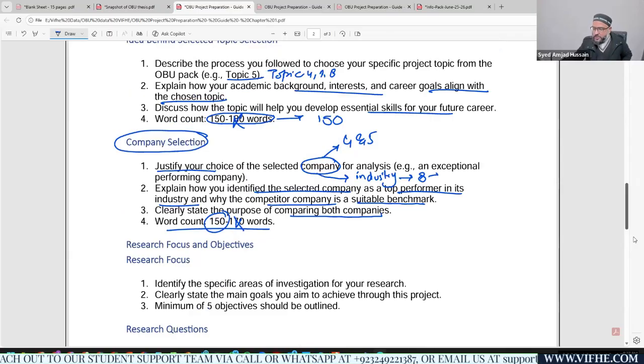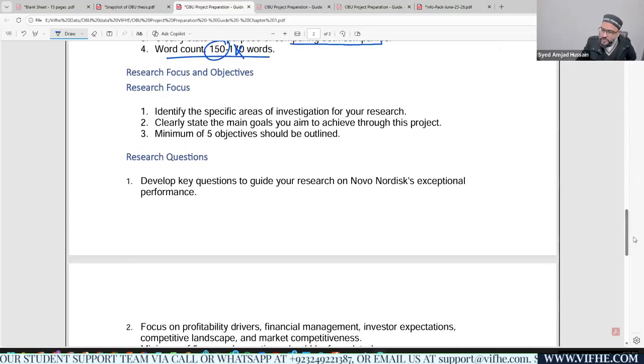Then you need to create research-focused objectives and research-focused questions. So what are research-focused objectives? Objective means what you are planning to achieve within your project. If you want to evaluate an exceptionally performing company, the research objective would be: I am going to evaluate how exceptionally this company is performing in profitability terms, and how it is performing exceptionally well in liquidity terms.